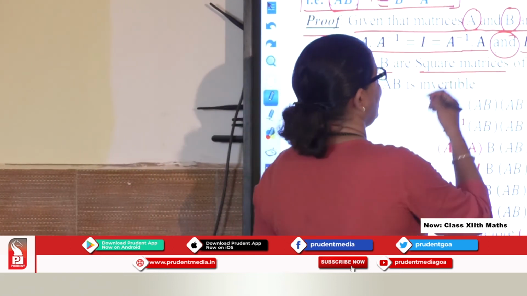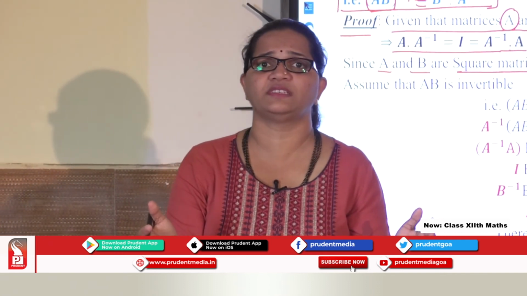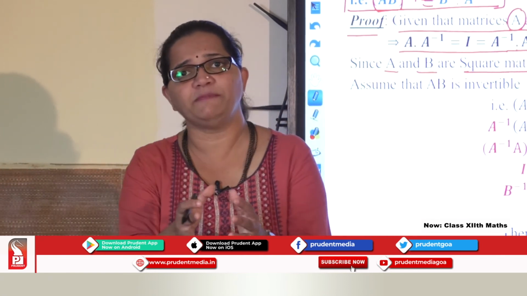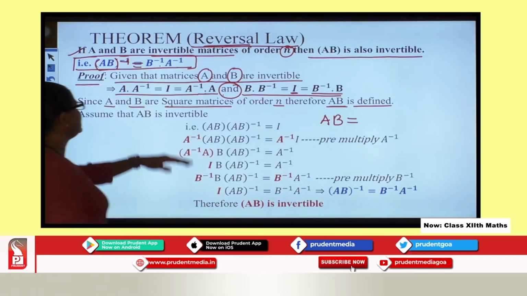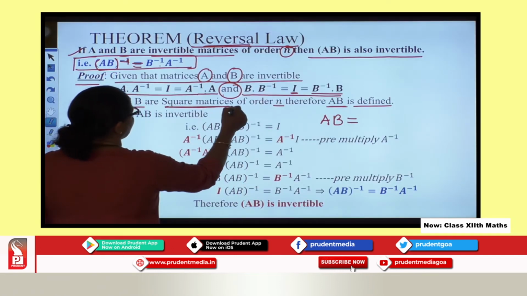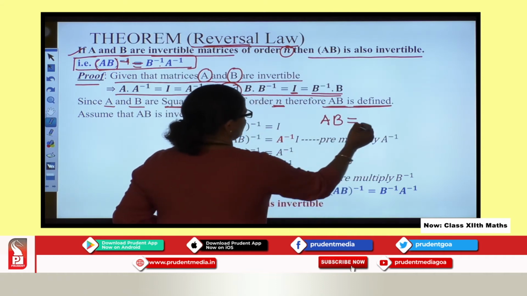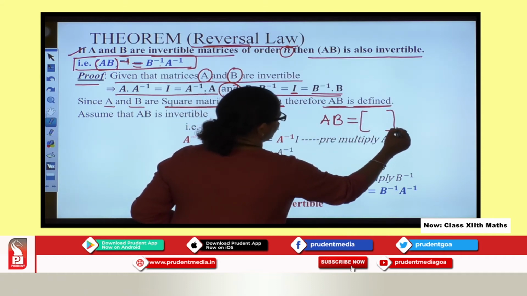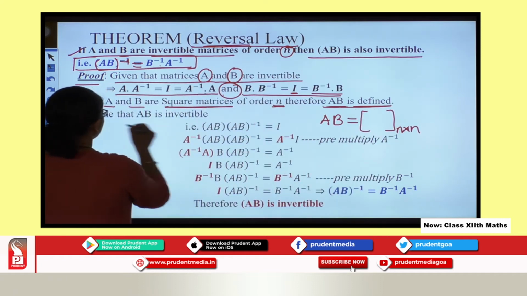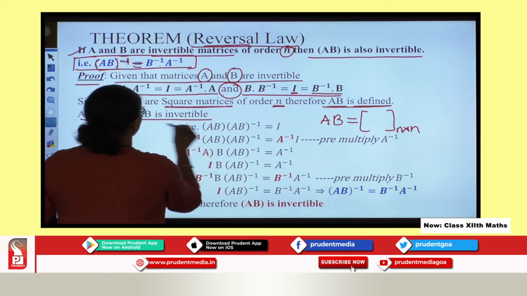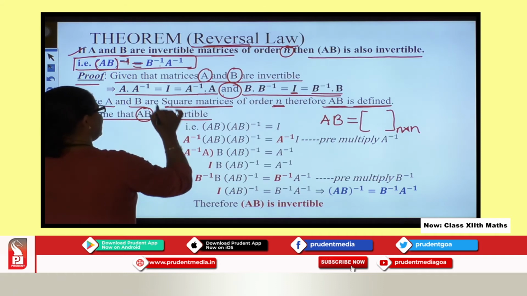And at that time I told you this also: when you consider square matrices, A into B always exists. So here, same thing, we talk about square matrices of order n, that's why A into B is defined. So you again get A into B as order n cross n. Now we are assuming something. What we assume is A into B is defined and it is invertible.